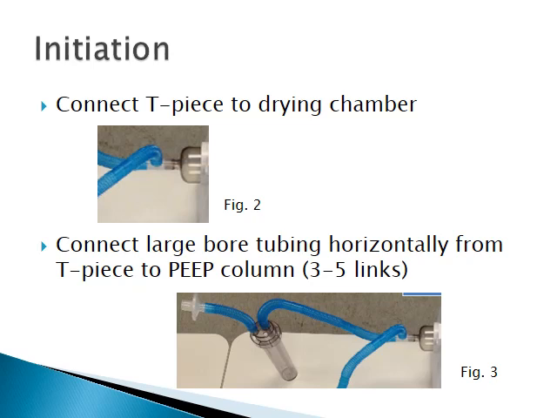Next, you need to connect a T-piece to the drying chamber, which is shown in Figure 2, and connect a large bore tubing horizontally from the T-piece to the PEEP column, about 3 to 5 links.